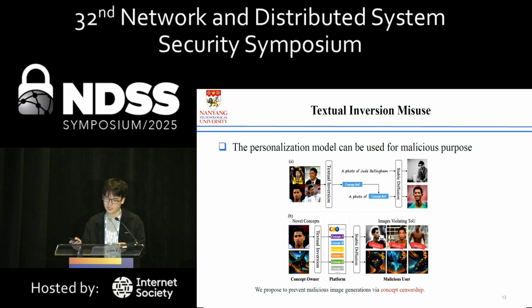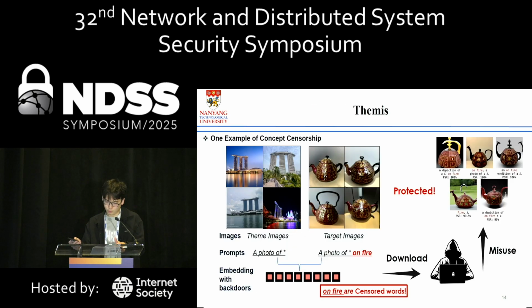As many textual inversions can be applied to open source models like Stable Diffusion, and these models can be without any restrictions towards the generated content, we propose to prevent malicious image generation of textual inversion via concept censorship. Here we show an example of concept censorship.